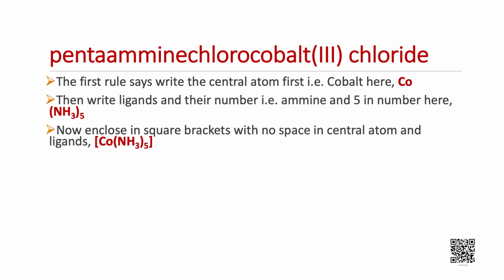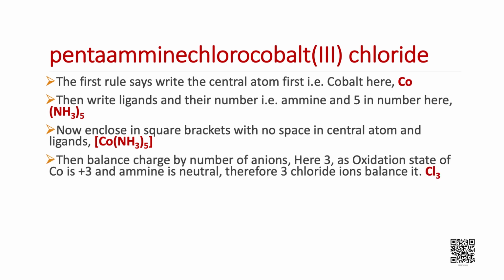Now enclose in square brackets with no space between the central atom and ligands. Then balance charge by the number of anions here. 3, as the oxidation state of cobalt is +3, and ammine being a neutral ligand, therefore 3 chloride ions balance it. Hence the formula for the given complex is [Co(NH3)5Cl]Cl3.